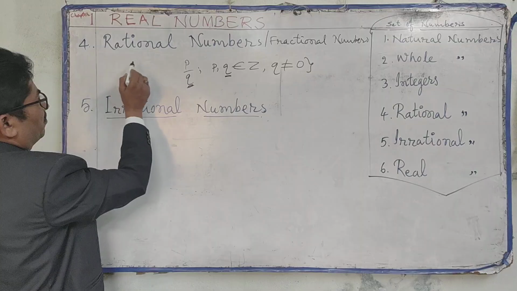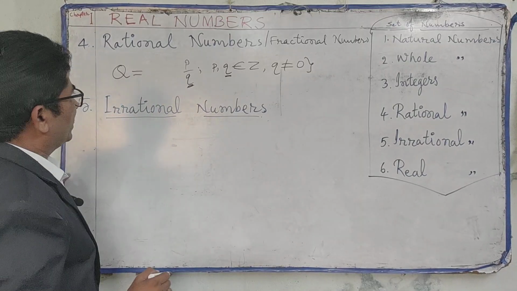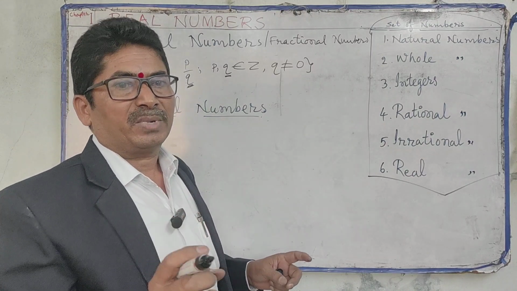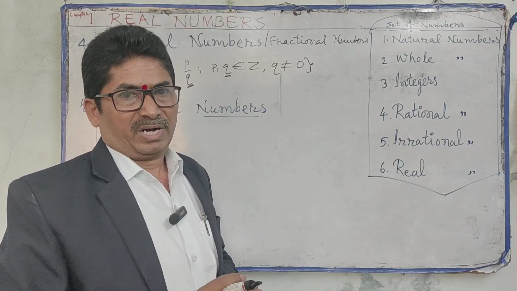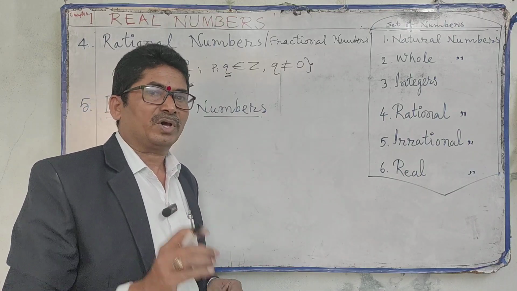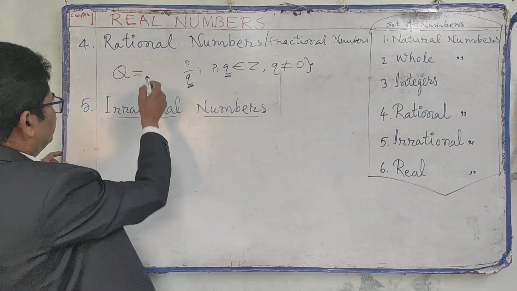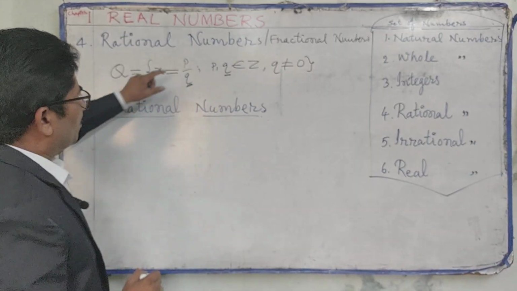So we can show rational numbers with Q. Rational numbers are denoted by Q. Why should we show rational numbers by Q? You think and comment in the comment box. There is a reason. Okay, you only comment. Q is equal to x such that x is equal to p by q.